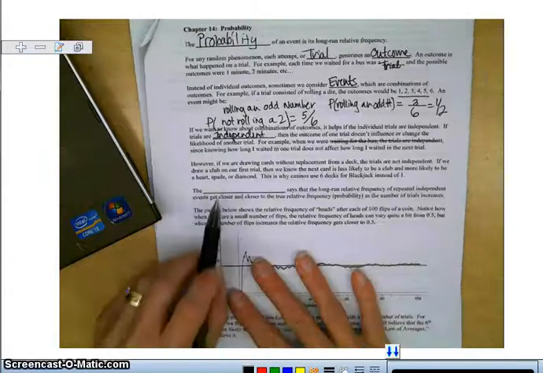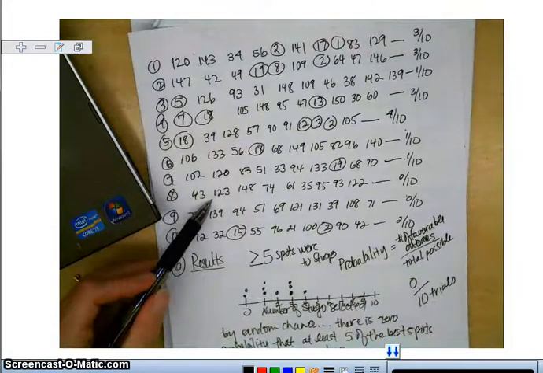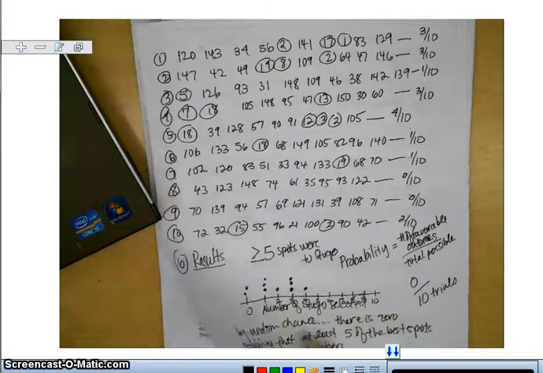However, if we are drawing cards without replacement from a deck, the trials are not independent. That would be like the Stugo example, where we were drawing numbers out and we didn't put them back, so the same person couldn't get 2 parking spots. So it's not independent in some cases.